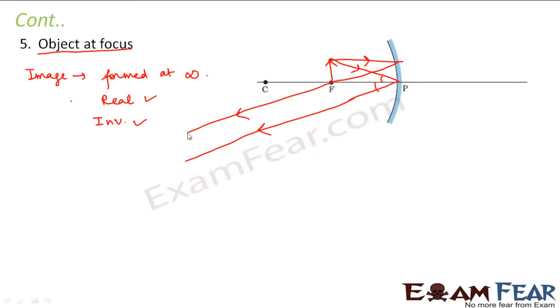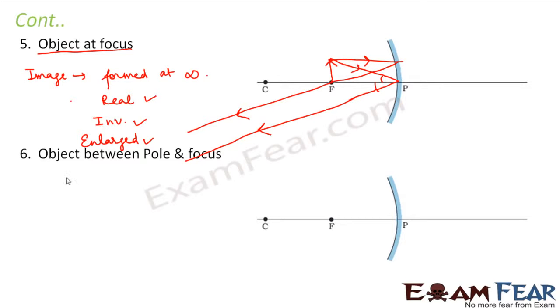Why so? Because if both these rays had met here, the size of the image would be this much. If they meet here, the size of the image would be this much. If they meet here, the size of the image will be this much. So the farther away they meet, the larger the size of the image. So in this case, the image will be highly enlarged, right? So these are the things which we can tell about the image formed if the object is placed at the principal focus.